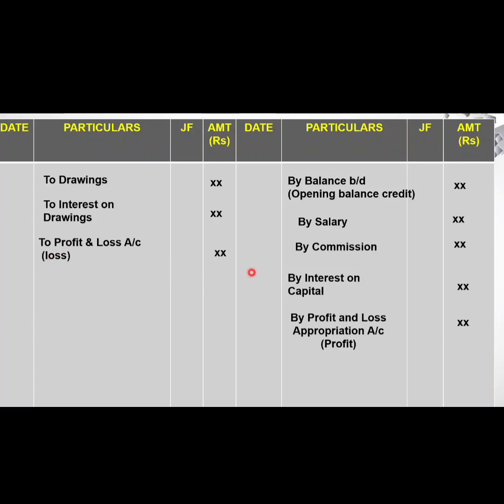As the adjustments keep changing, the account balance also keeps changing. Now find the total, take the highest total and find the balance here. The balance will be called balance carried down, and that will be the closing balance for that particular year, which should be brought down for the next year. That will be the opening balance for the next year.